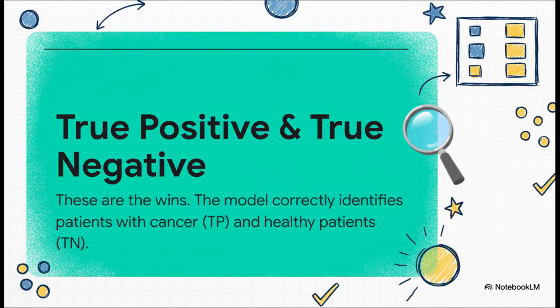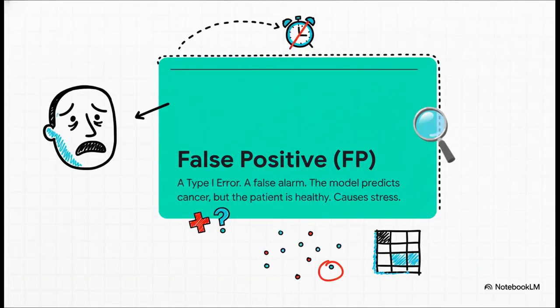Let's start with the good stuff, the true positives and true negatives. These are our wins. A true positive is when the model correctly spots someone who has cancer. A true negative is when it correctly clears a healthy person. Simple enough, right? The model got it right. Okay, now for the mistakes.